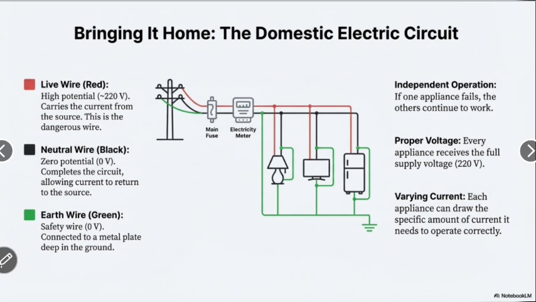Neutral wire, black: zero potential, completes the circuit, allowing current to return to the source. Earth wire, green: safety wire, 0 volts, connected to a metal plate deep in the ground.